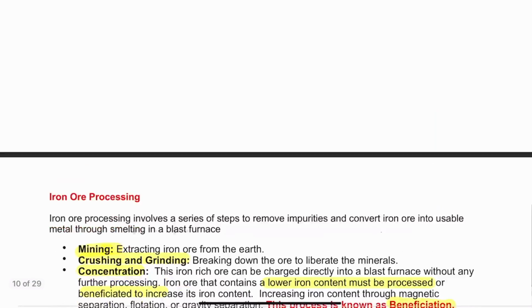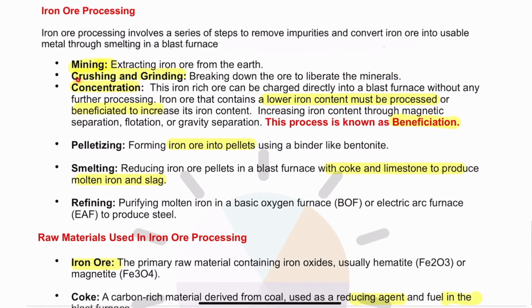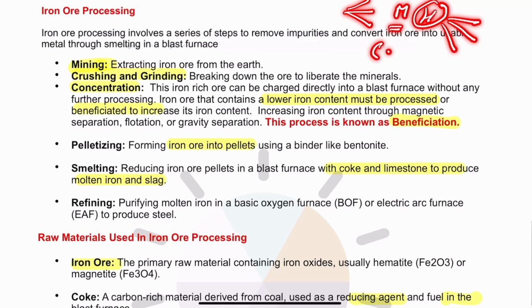And now moving to the next one within iron ore, that is iron ore processing. When we talk about iron ore processing, it usually happens in 6 steps. Number one, you simply mine iron ore from a mine. After that, the extracted ore is crushed and ground into a kind of powder. Then concentration is increased. If the iron ore is a magnetite kind of ore or high grade hematite, then you can use it directly, otherwise it has to be concentrated.